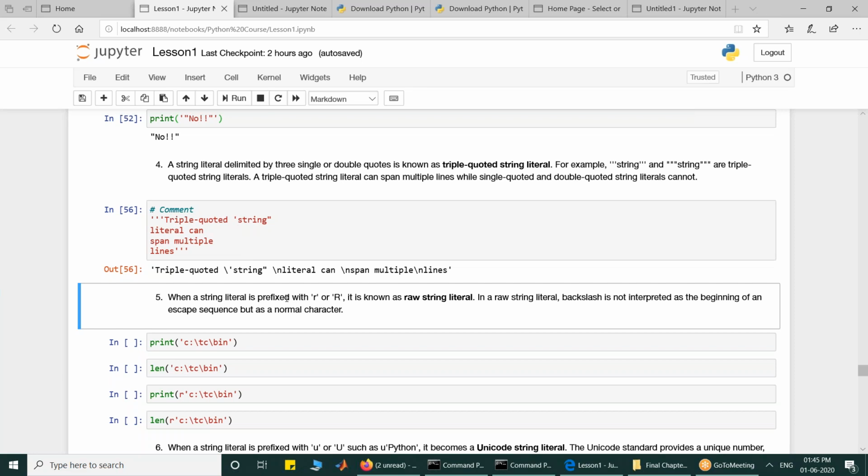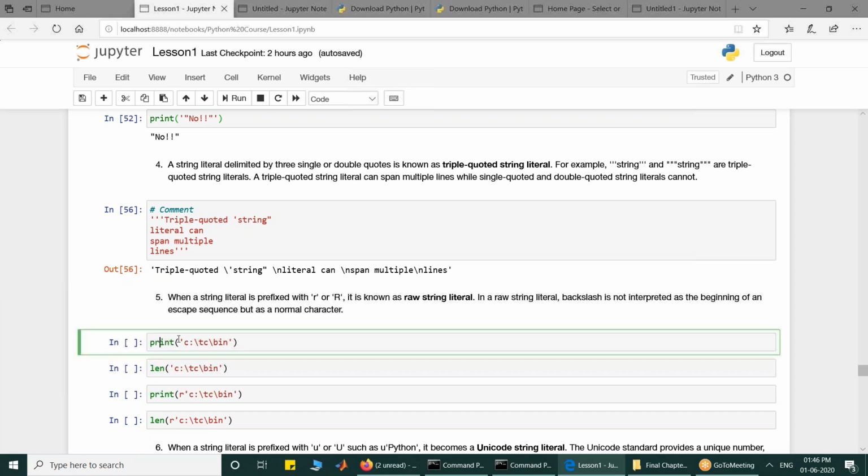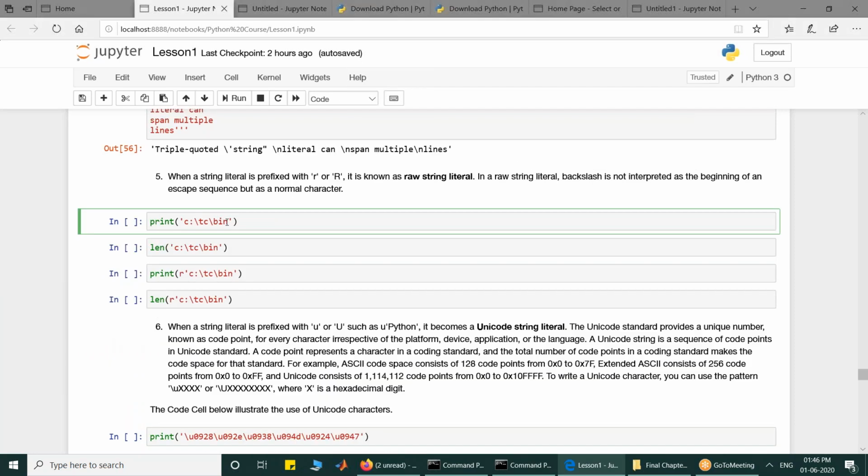Now, if you prefix the string with R or capital R, it becomes a raw string literal. In that case, the escape sequences will be treated as normal characters. So look at it. If I print C colon slash TC slash bin, which is generally the path for Turbo C if you see the binary files. Now this is a single quoted string literal because it is enclosed within single quotes. And slash T is an escape sequence which stands for the tab character, and slash B is an escape sequence which stands for the backspace character.